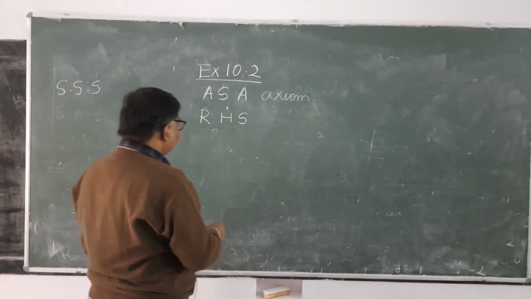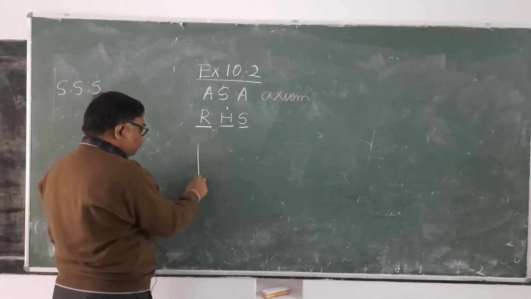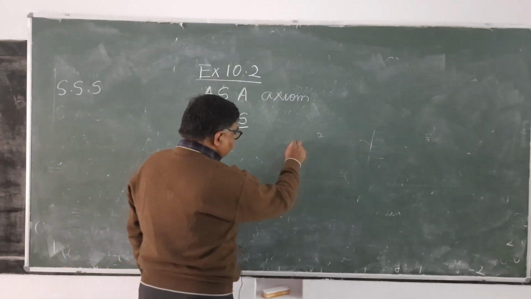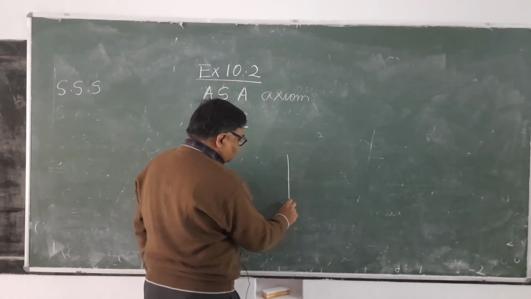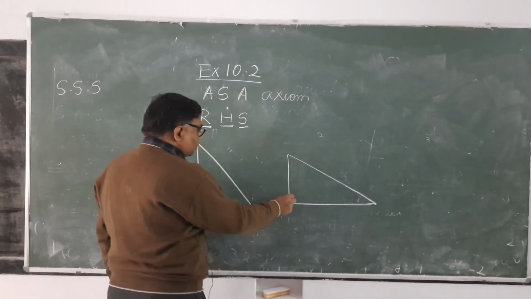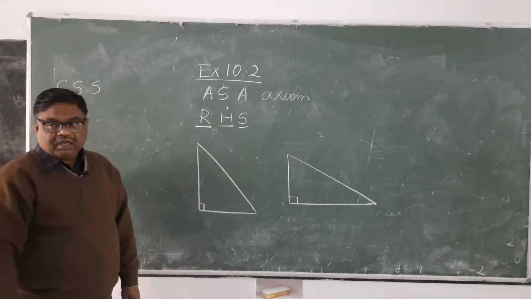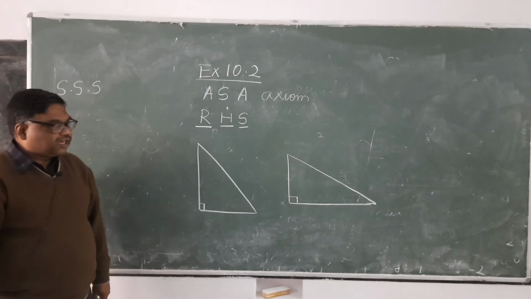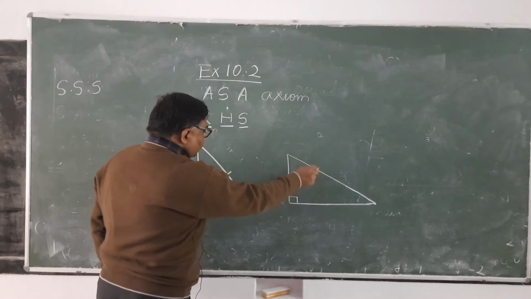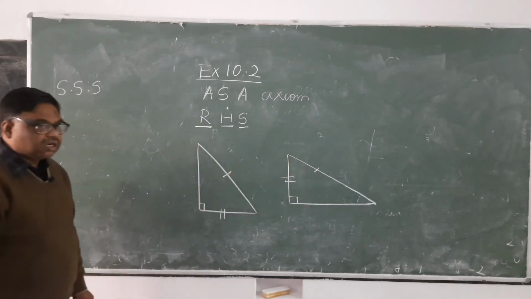Now see here, this is the right angle, hypotenuse and side. Suppose in between two right angle triangles, what is the hypotenuse? The hypotenuse is the side which is opposite to the 90-degree angle. If in two right angle triangles one hypotenuse is equal, this equals this, and one more side is also equal, then both the triangles will be congruent.